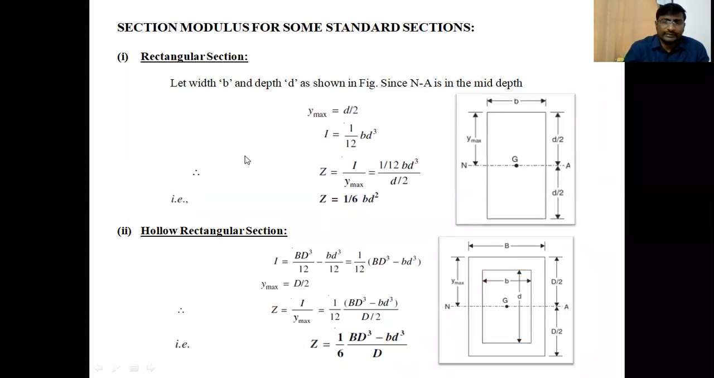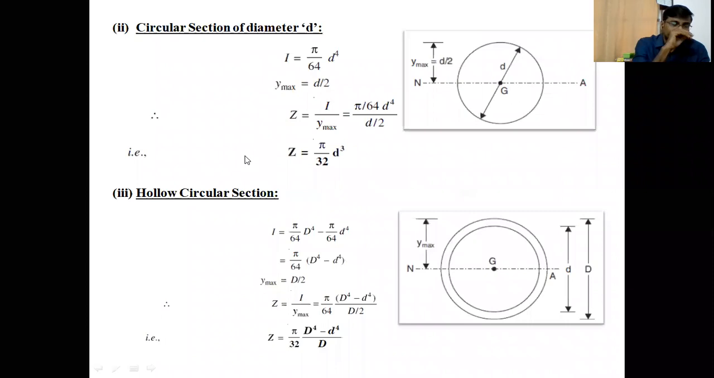Clear, students? Like this, we can write the equations for section modulus for different sections. So let us look at the circular cross section. Circular cross section of diameter small d.